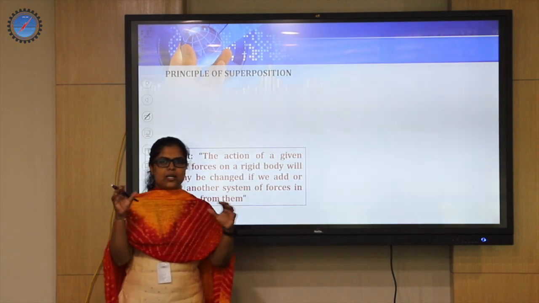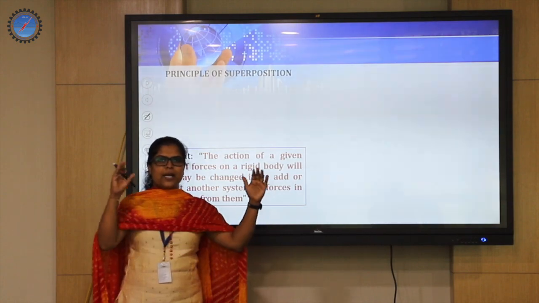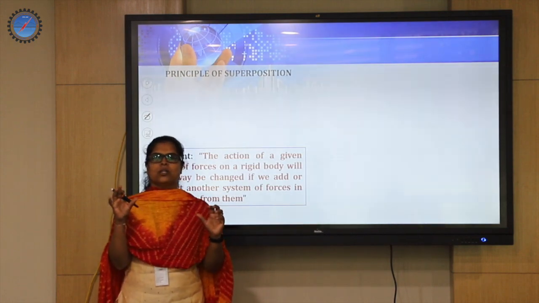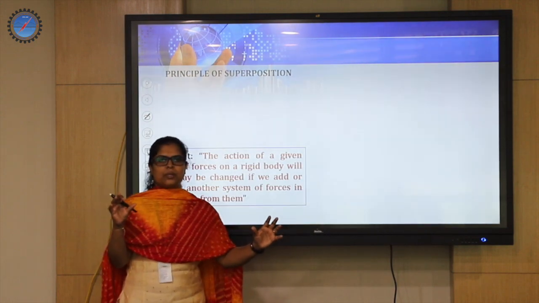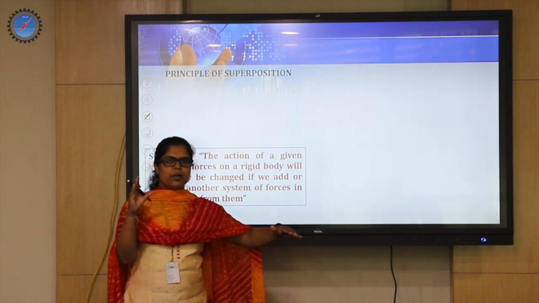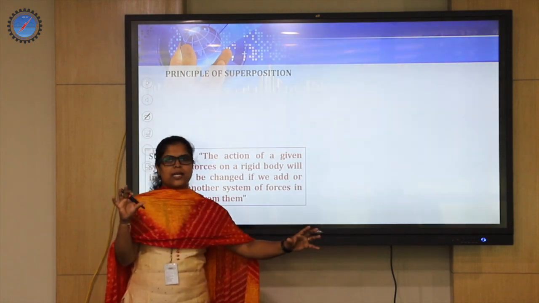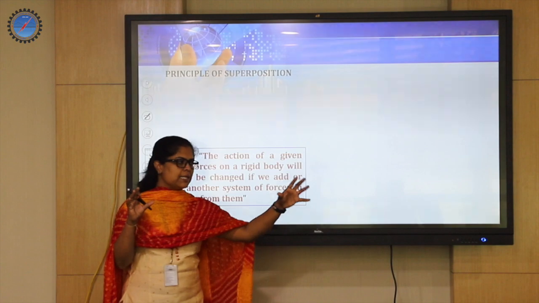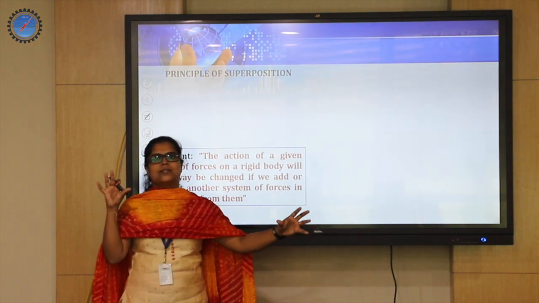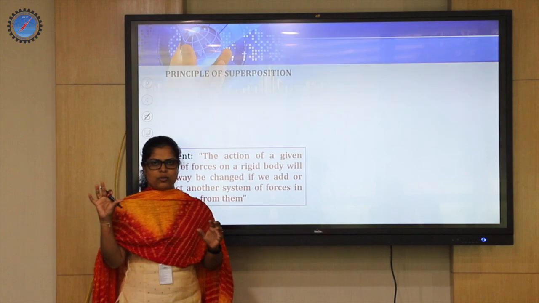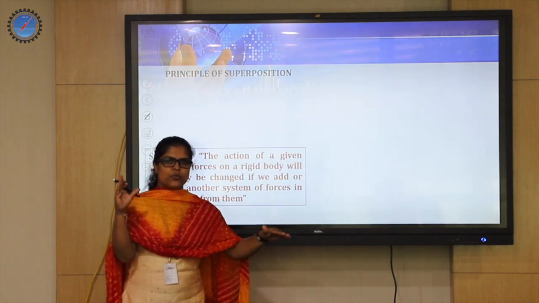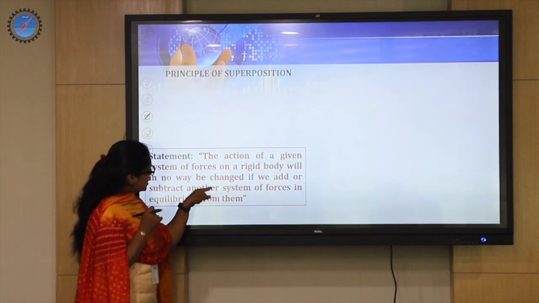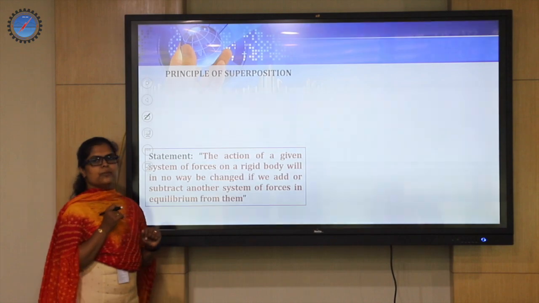So we call it, already there is a system of forces. If their parents of equal weight, assume this side 50 kilonewton, this side 50 kilonewton, just sit with them to support them, what happens? Even that inclination remains unchanged, because on both the sides you have added a system of forces which is in equilibrium. That means if on that side you have added 50 kilonewton, on the other side also you have added 50 kilonewton load. So the direction and the effect of it remains unchanged by adding another system of forces which is in equilibrium.